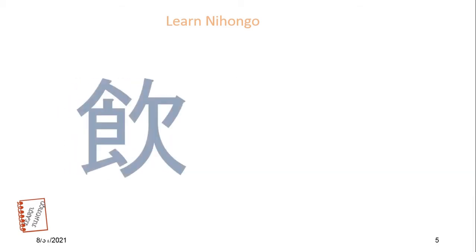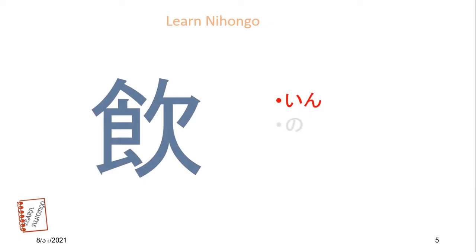So next kanji is to drink. Onyomi is in. Kunyomi is no. Meaning is to drink. So let's see how to write this kanji. 1, 2, 3, 4, 5, 6, 7, 8, 9, 10, 11, 12. So totally 12 stroke orders.